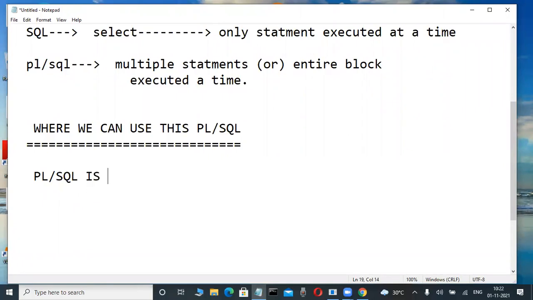Design applications. Okay, actually application based. So PLSQL is actually application based programs. For developing purposes we are using it only.